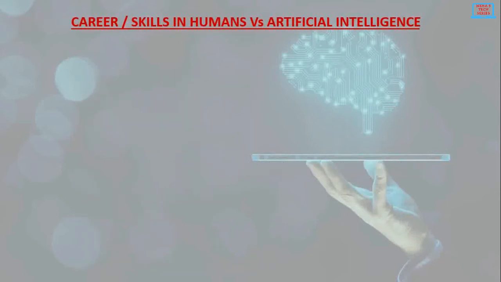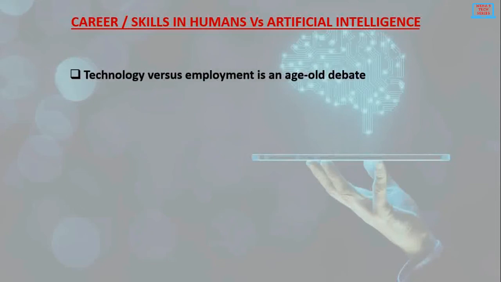Let us understand the career and skills in human beings versus intelligence. So technology versus employment is an age-old debate, but it's becoming more and more real with each passing year as companies lean towards automation to improve productivity and margins. Thanks to AI, bots and algorithms, jobs are disappearing at a faster pace than they are being created.